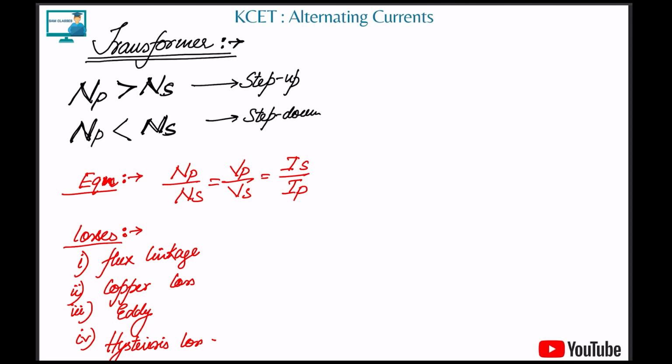Second, we have resistance of the winding, or copper loss, eddy currents, and hysteresis loss. These losses you need to know and understand. And how can you overcome these losses? You can overcome them by using shielding, or by laminating the core.